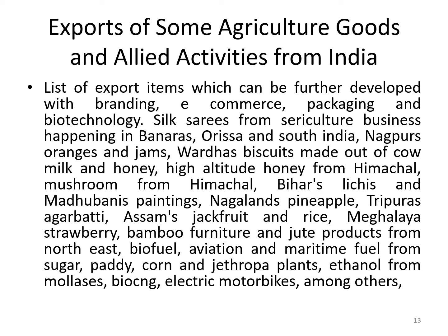But given that we have an advantage in the agricultural goods, these are some goods that we could focus on, whether it is silk sarees or biscuits or honey or Nagaland's pineapple, in Bihar, Madhubani's paintings, lychees, some jackfruit and rice, Meghalaya strawberry, bamboo furniture, and then more importantly, we have to focus on alternative energy needs, be it the biofuel, aviation and maritime fuel coming out of, say, ethanol, methanol, jatropha plants, rice, paddy, corn.